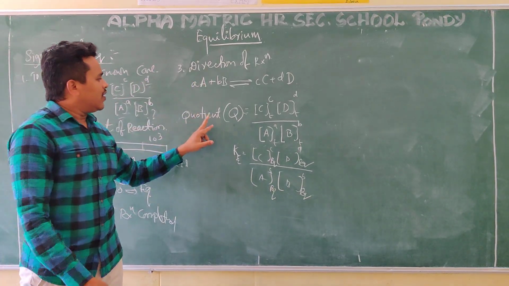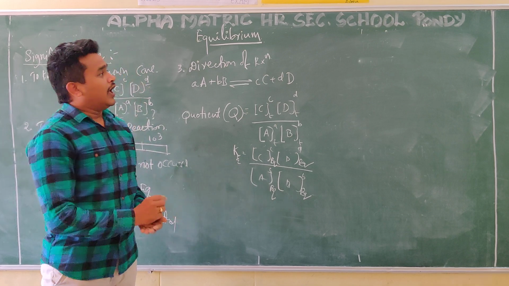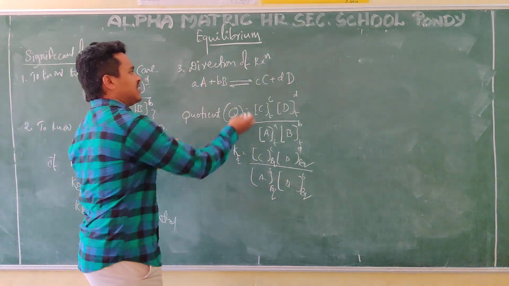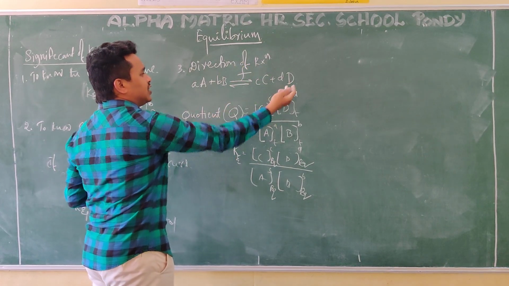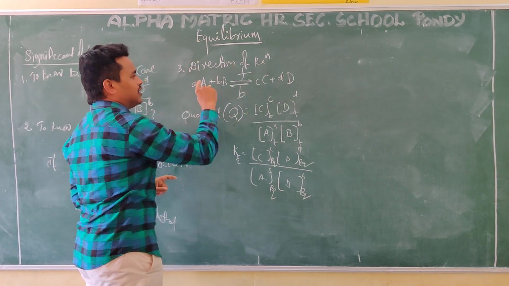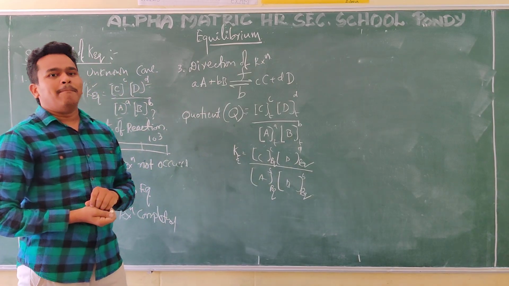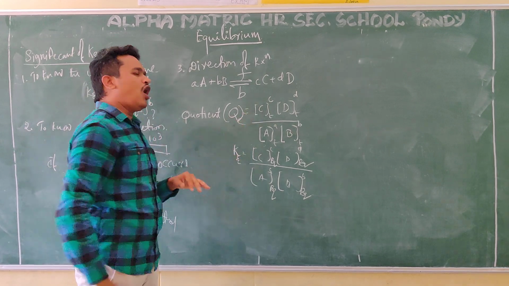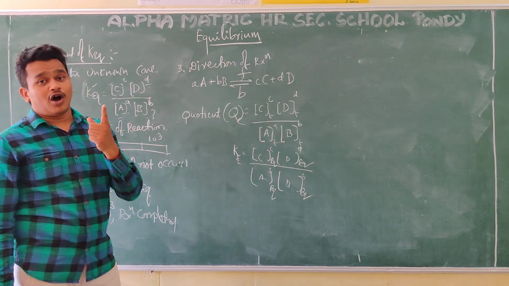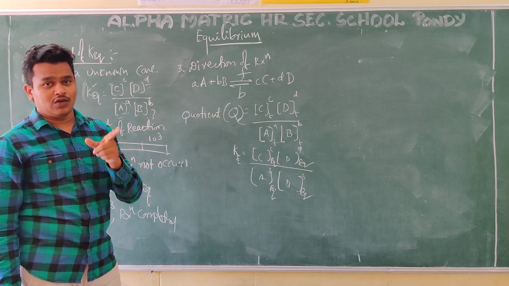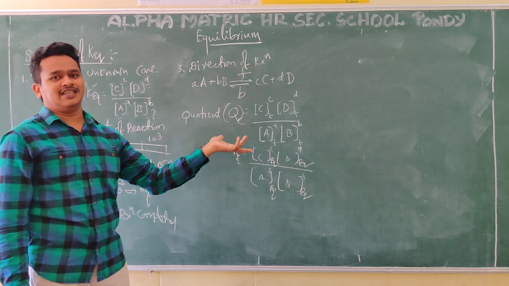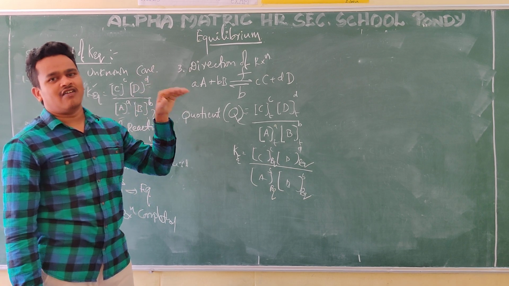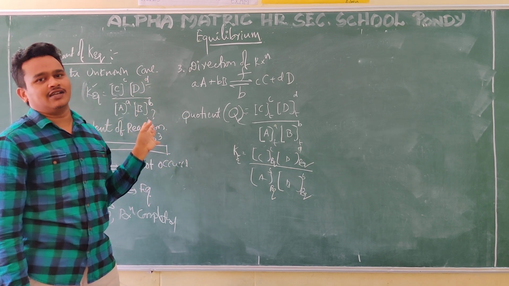Okay. Now I know the Q value and the equilibrium value. Now you see, direction. For this reaction, how many directions are there? One is the forward direction, this side to that side. The other one is the backward direction, that side to this side. If you want to say the direction, you need to know QC and KC. Then only you can say whether the reaction is moving in a forward direction or in a backward direction.